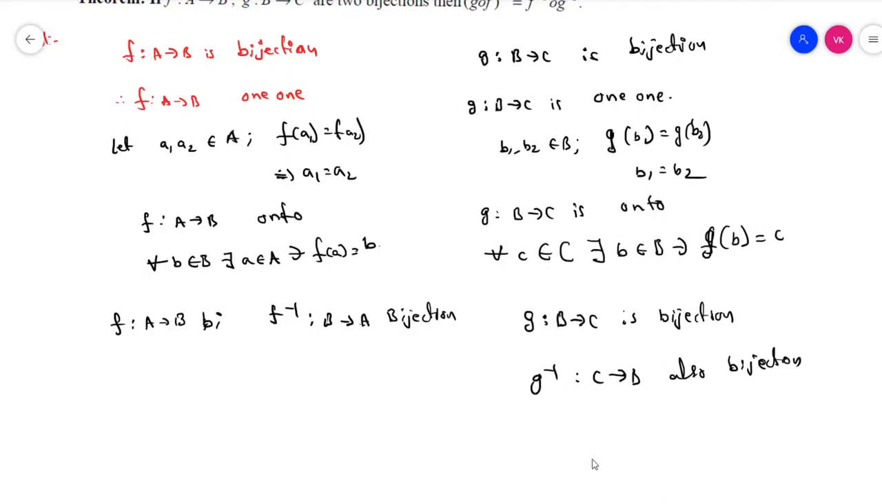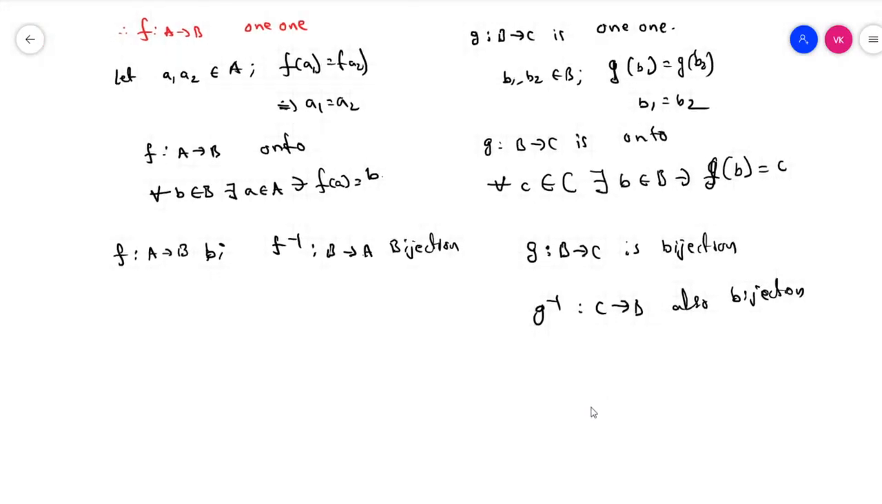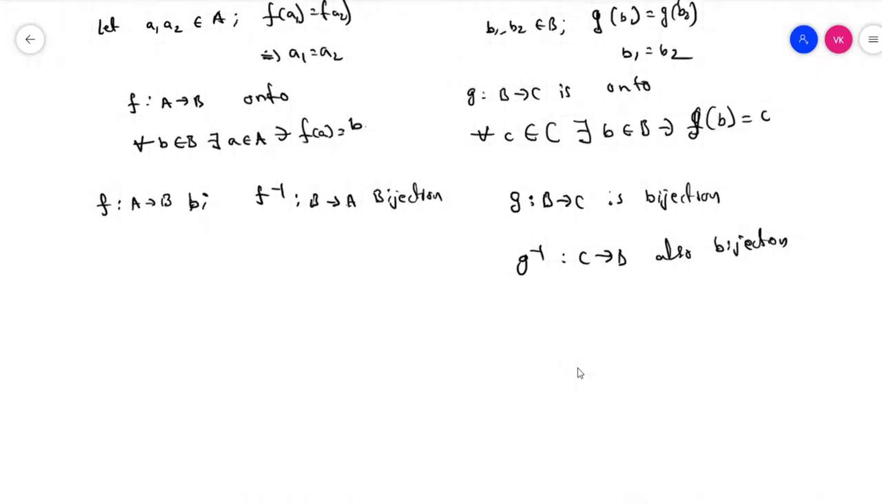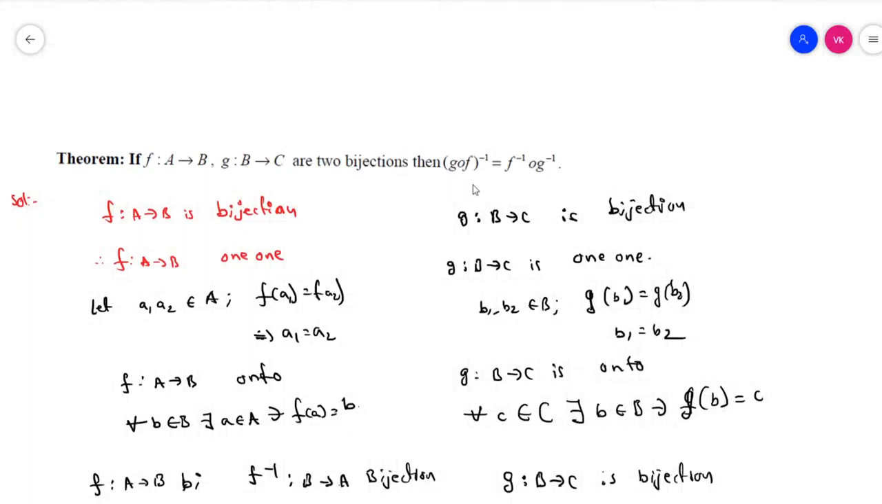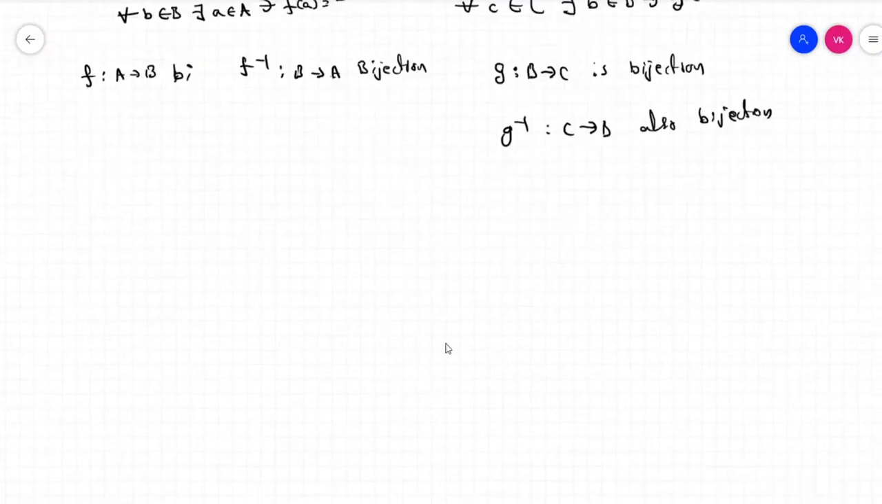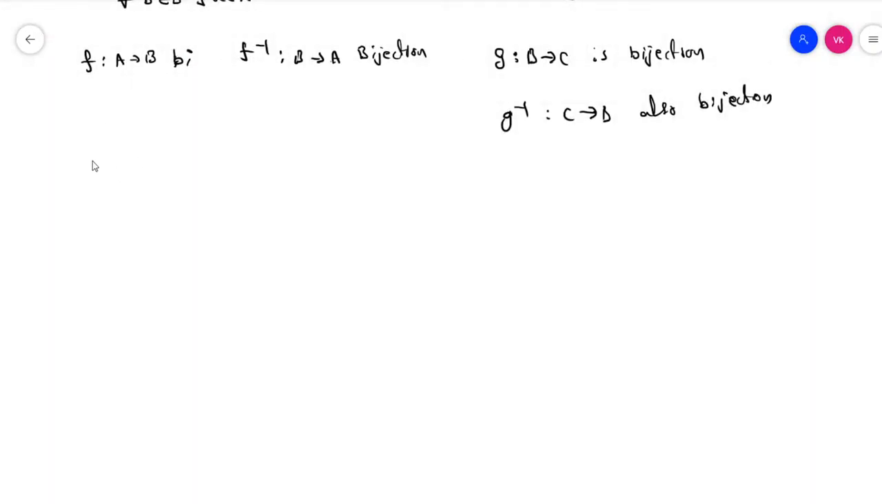Now we have to prove that (g circle f) whole inverse is equal to, according to the theorem, f inverse circle g inverse. Let's move to the theorem now. g circle f maps A to C, is a bijection, we know that. Then by an earlier theorem, for a belonging to A, which implies (g circle f) of a is equal to c.